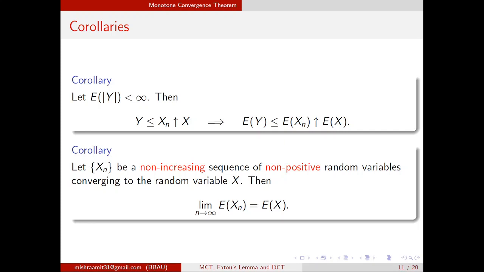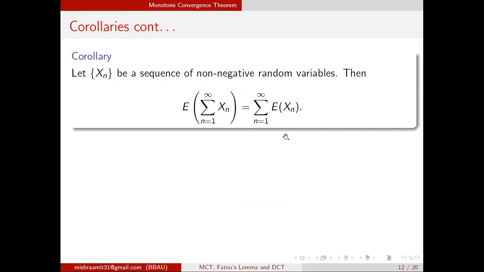The question is this: we know that non-negative and non-decreasing is okay, non-increasing and non-positive is okay, then what about non-increasing and non-negative? You can find counterexamples such that if you take a non-negative and decreasing sequence, then this result will not hold. I have not included any example of that kind, but you can easily find such an example.